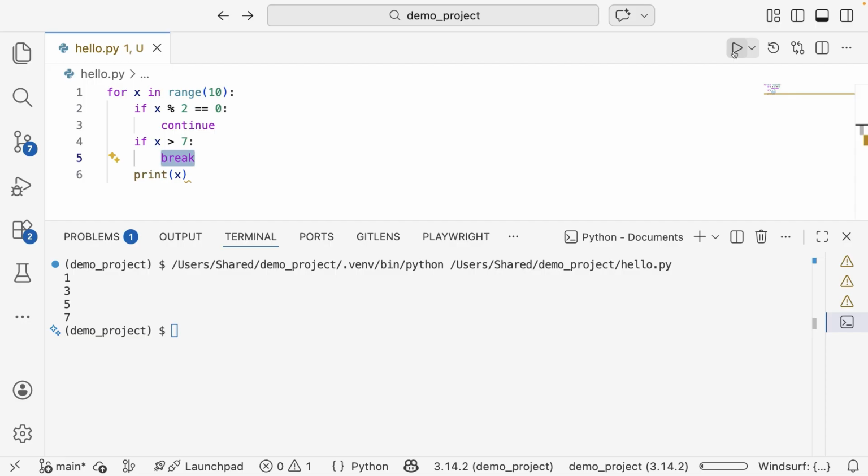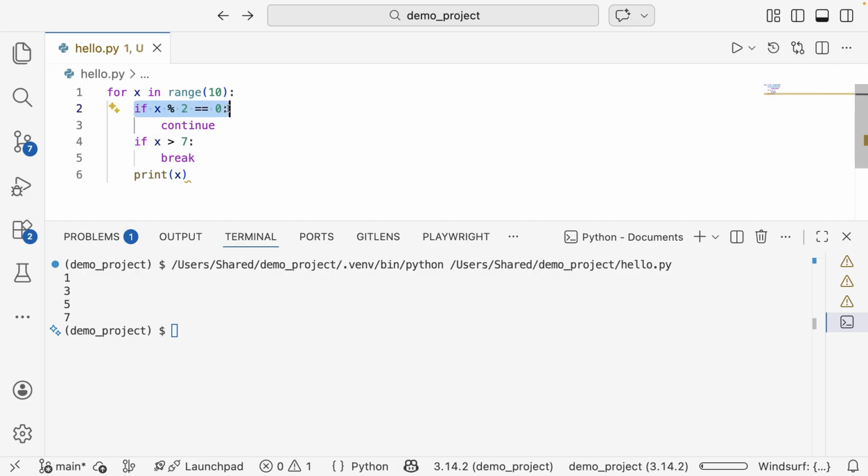So let's run this program, and you can see the output would be 1 3 5 7. When it is an even number, it's skipping it, so it starts with 0 and goes all the way up to 7. It starts with 1, which is an odd number, and the next odd numbers are 3, 5, 7, and the next odd number is 9 in the loop.